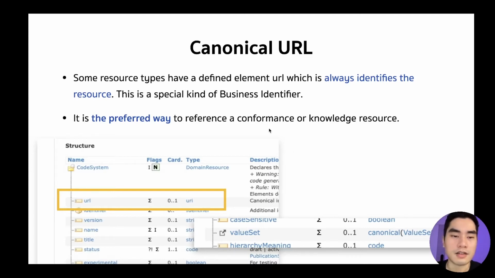That is the conformant resource. And here is the URL element to specify the canonical URL. When another element refers to this resource, it will specify it like this, using the canonical URL to identify it.